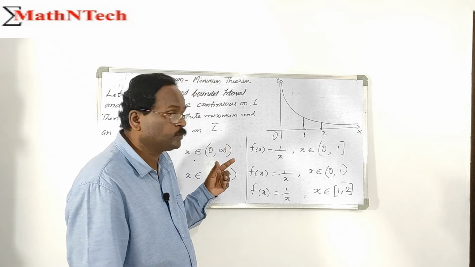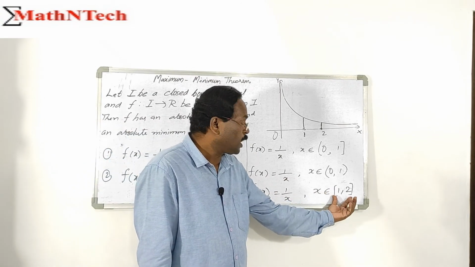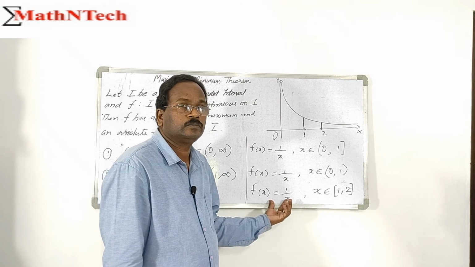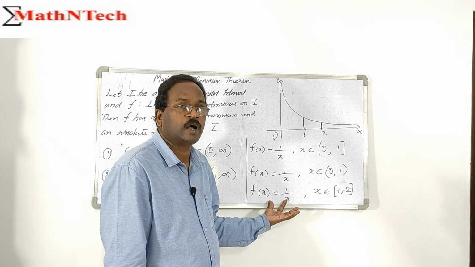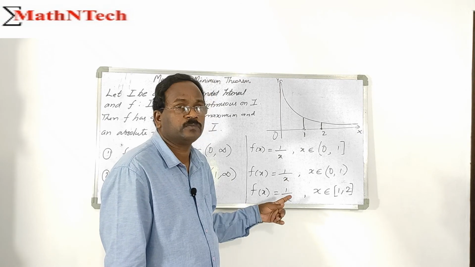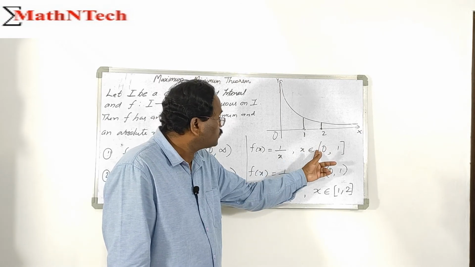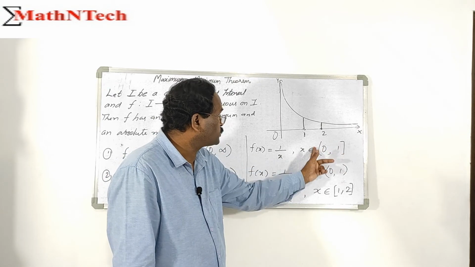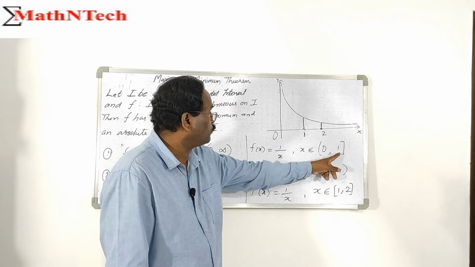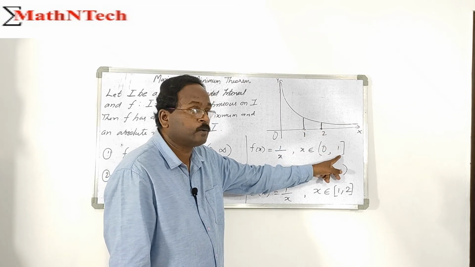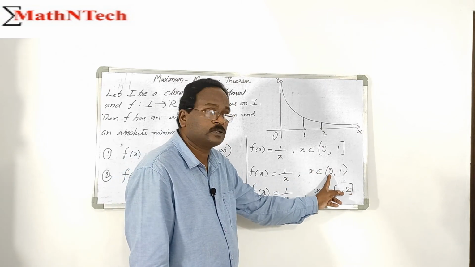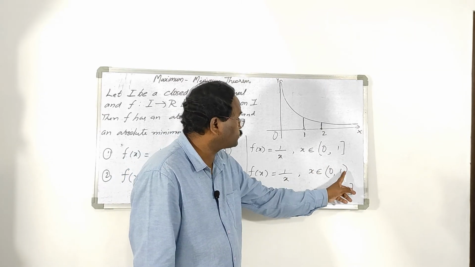So note these examples: for a closed and bounded interval and a continuous function, the absolute maximum exists and the absolute minimum exists on the set. On the interval open 0, closed 1, there is an absolute minimum at the point 1, so it has an absolute minimum but no absolute maximum. On the open interval 0, 1, there is no absolute maximum and no absolute minimum.